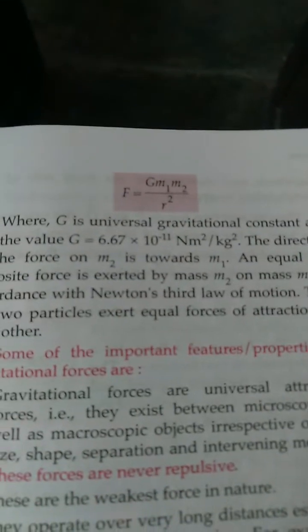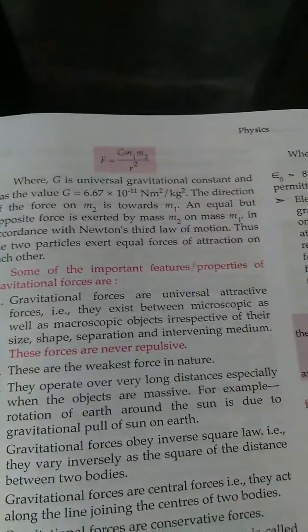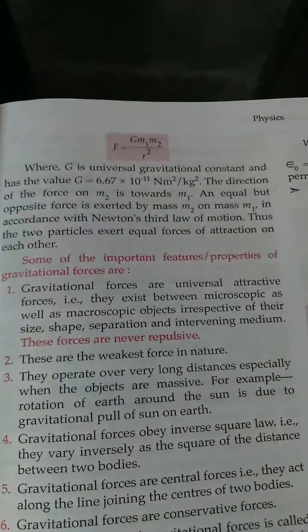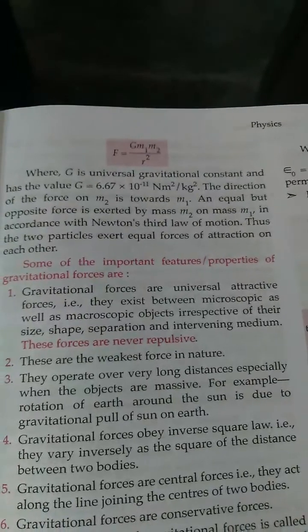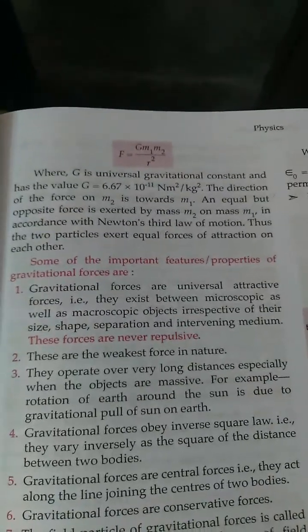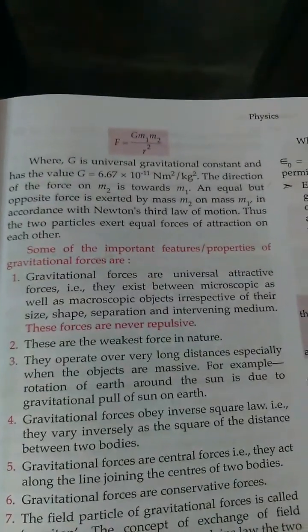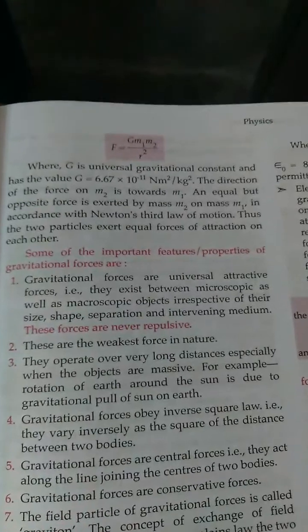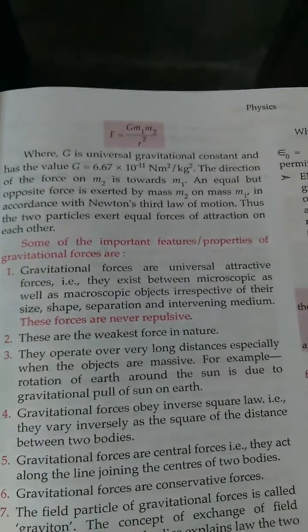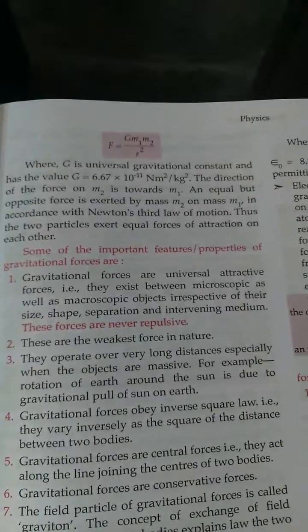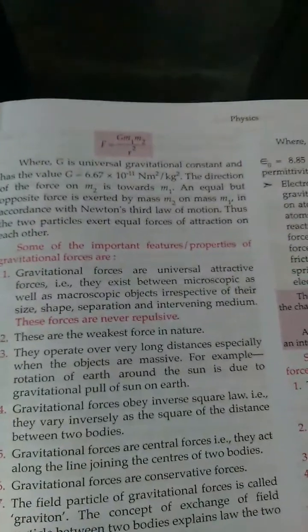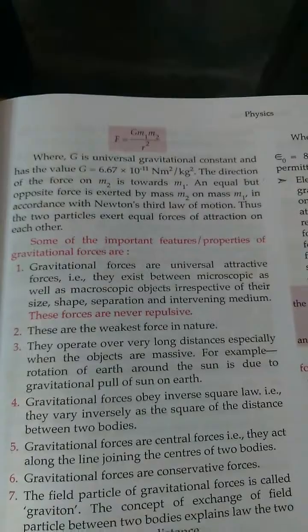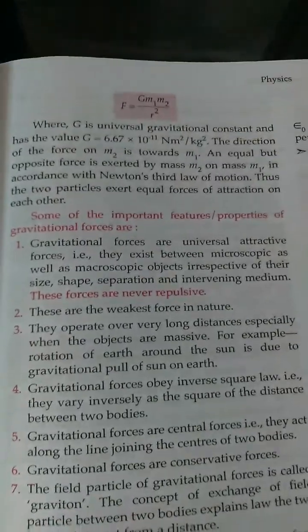The formula is F = G m1 m2 / r², where G is the universal gravitational constant and has the value G = 6.67 × 10^-11 N m²/kg². The direction of the force on m2 is toward m1. An equal but opposite force is exerted by mass m2 on mass m1 in accordance with Newton's third law of motion. Thus, the two particles exert equal forces of attraction on each other.